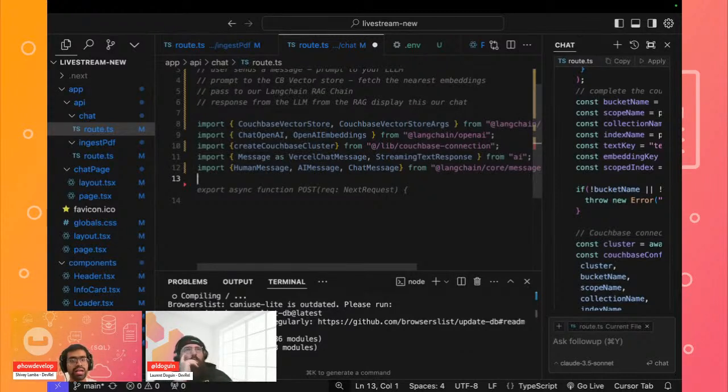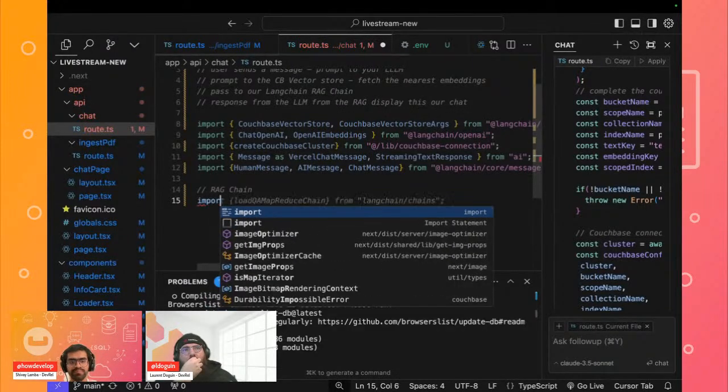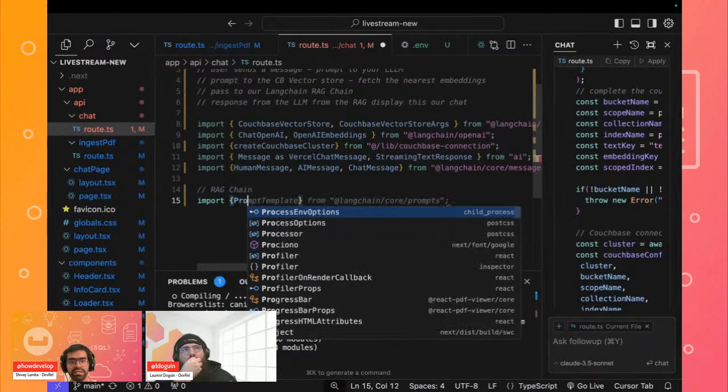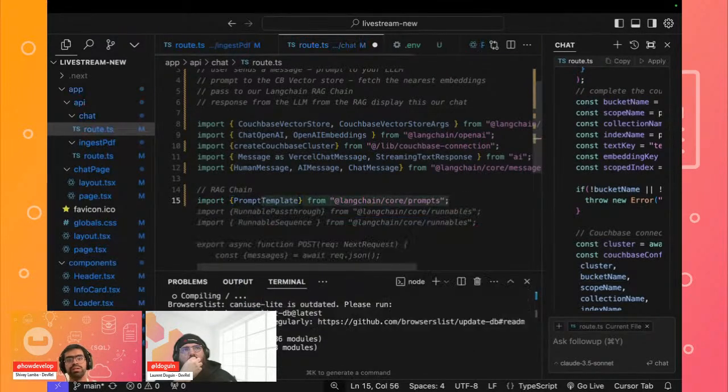Now, a couple of things are specific to RAG, to accomplish the RAG chain. We'll be accomplishing this with the help of LangChain, because we are creating a LangChain. So we will also have a chat template. In this case, we'll import a chat prompt template. If I'm not mistaken, it should be over here.